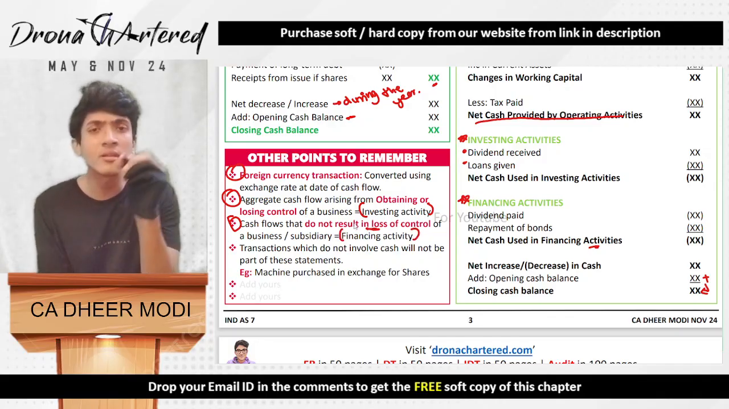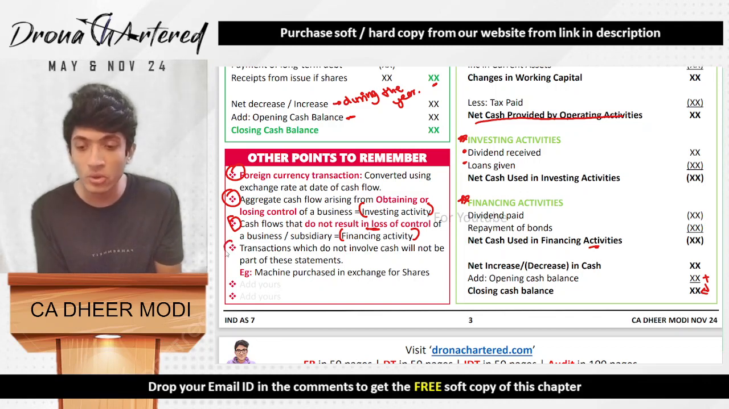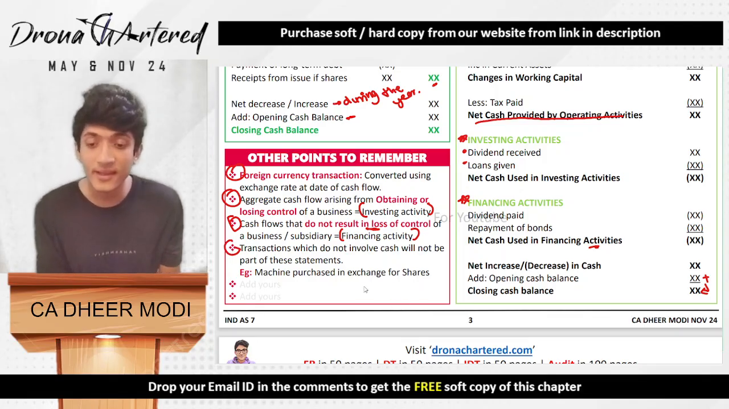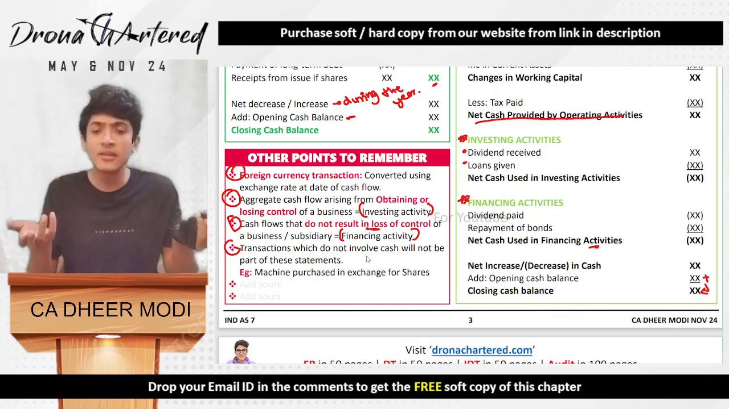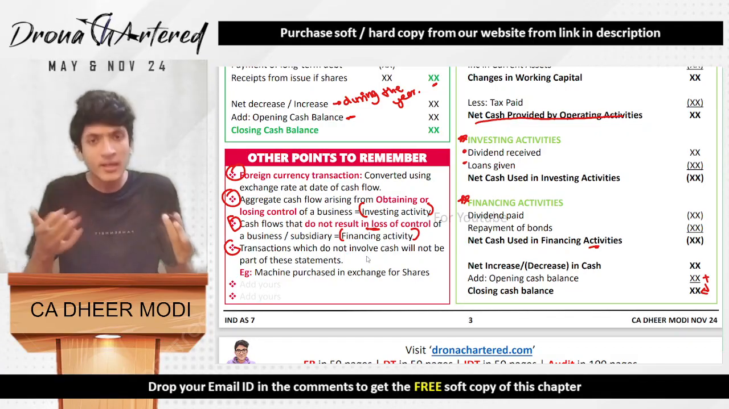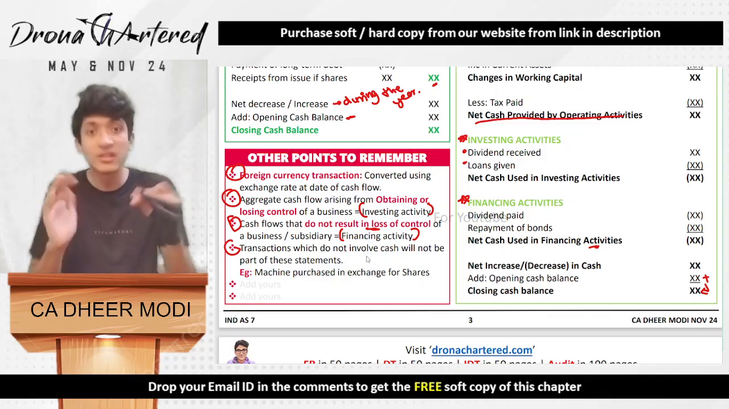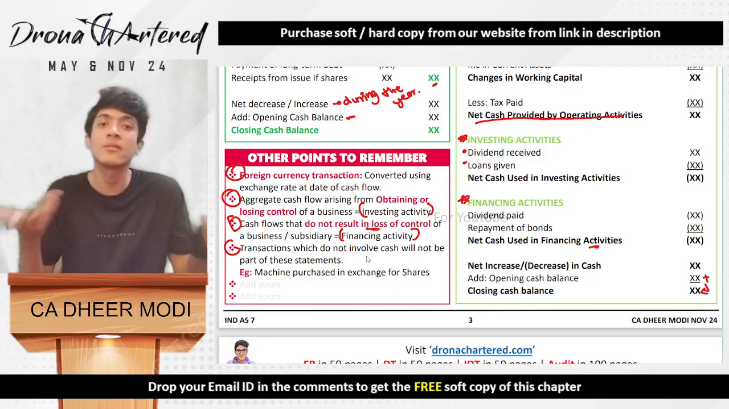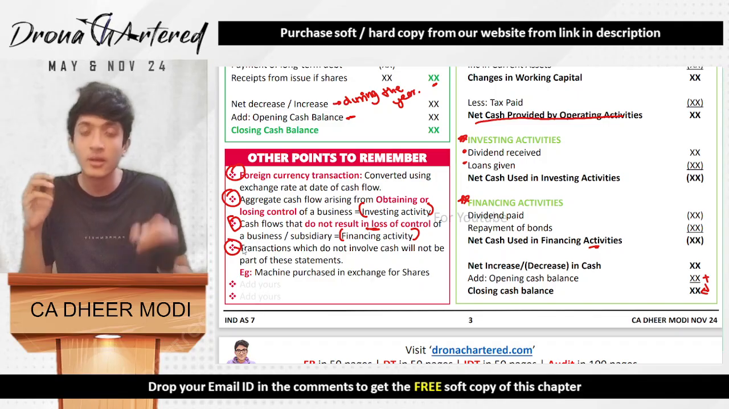So only these certain small changes here and there. Therefore, I put them in a separate note so that you don't get confused in the exam, say for example, if they ask you this in an MCQ. Next, transactions which do not involve cash will not be part of these statements. Easy. If you purchased any machine in exchange for shares, is there any exchange of cash? No. You got a machine, you gave shares. Is there any cash? You are studying cash flow statements. If there is no movement of cash, it will not come anywhere in the format.